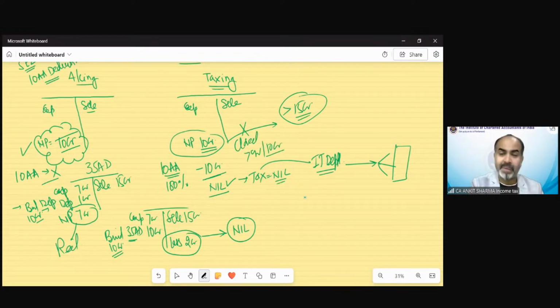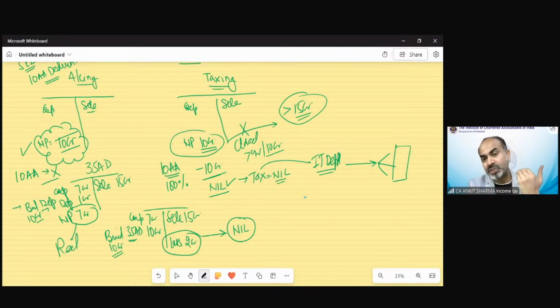So what will happen? Government gave the benefit of tax exemption to this organization, assuming that we will earn revenue in future after 15 years. Because he is establishing his business in a special economic zone, providing employment, he is in a manufacturing unit, he will give us tax after 15 years. So to encourage that business, we have provided him the benefit of 15 years of tax exemption or deduction.